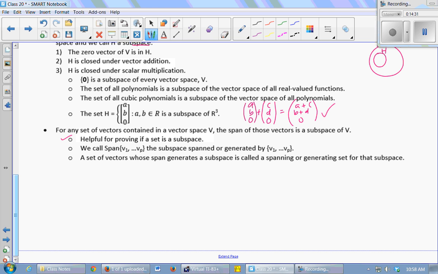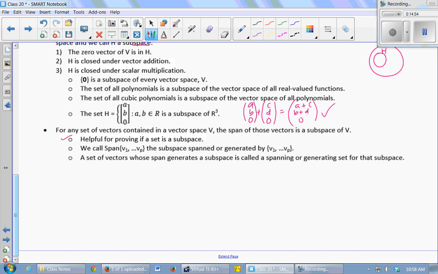This is a quick way of proving something's a subspace: if you can show that it's a span of elements of the vector space. We call that span the subspace spanned or generated by the vectors. And a set of vectors whose span generates a subspace is called a spanning set or a generating set.